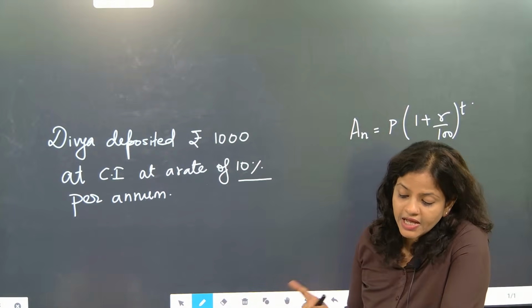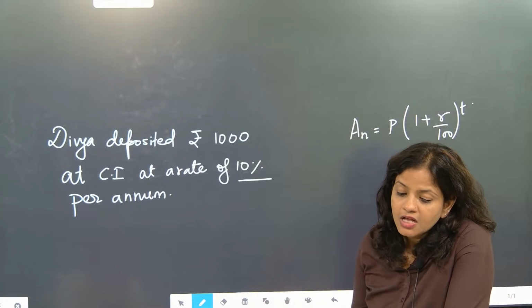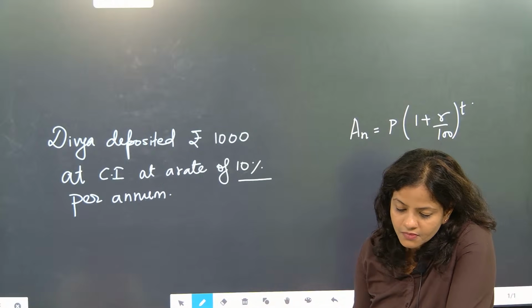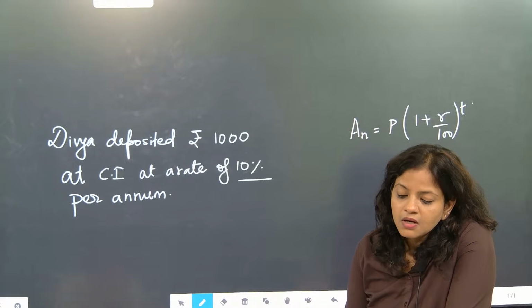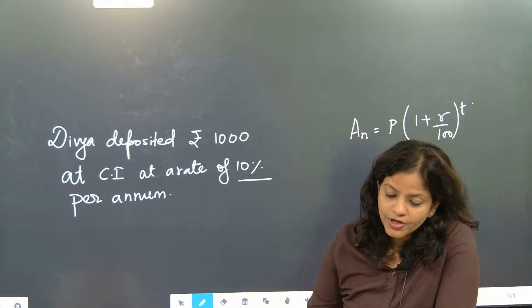And every time the compound interest keeps on getting added. So it will not form an AP. That is the problem. It is not going to form an AP.